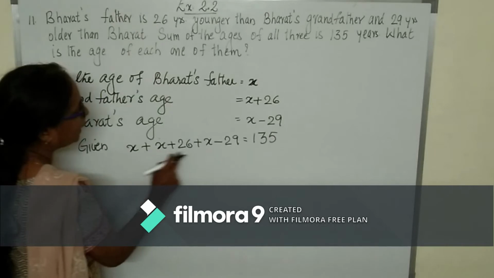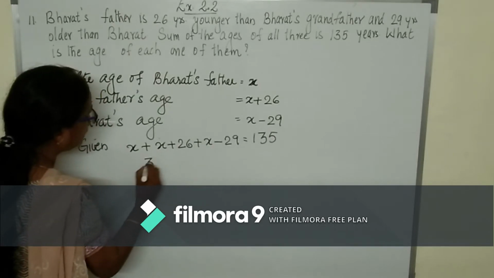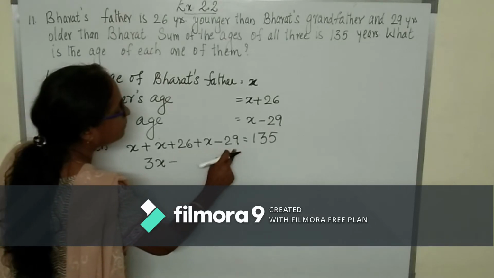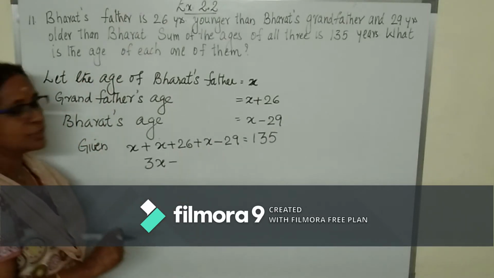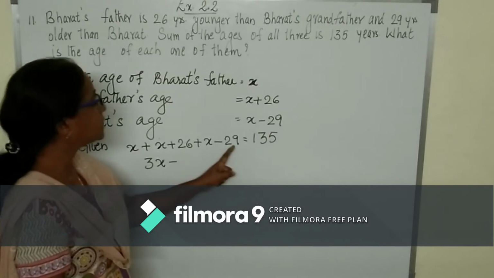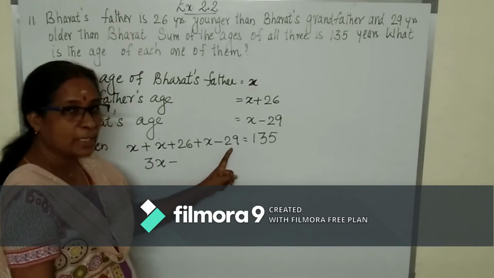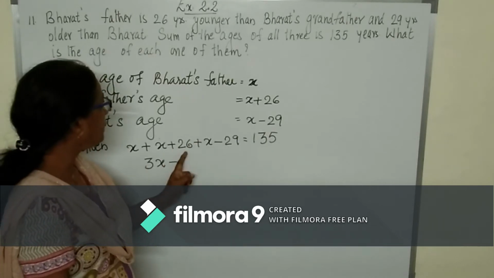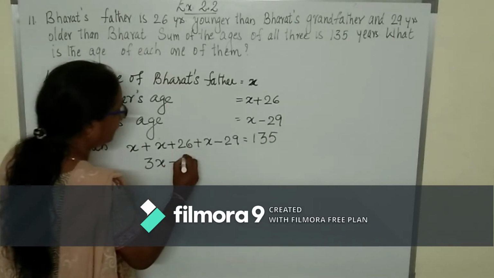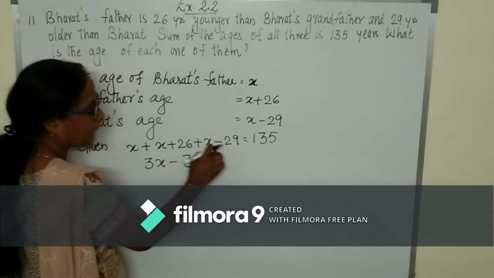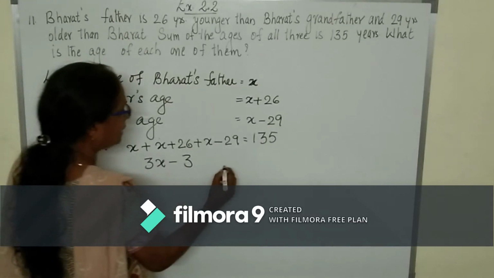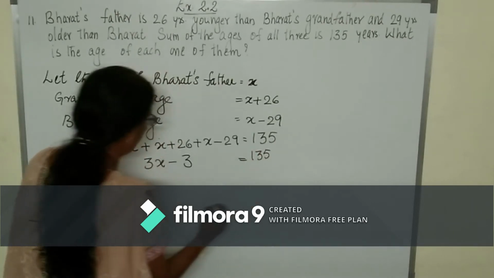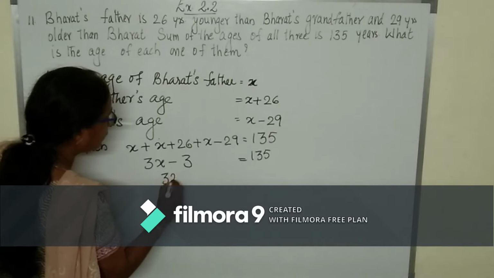Here 1x, 2x, 3x. 3x plus 26 minus 29. Integers addition: 26 minus 29. 29 is bigger, so the sign is negative. Find the difference, it is 3, and take the sign of the greater number. So 3x minus 3 is equal to 135.